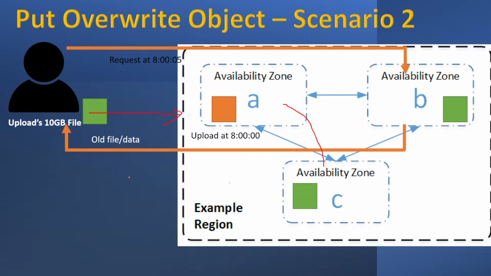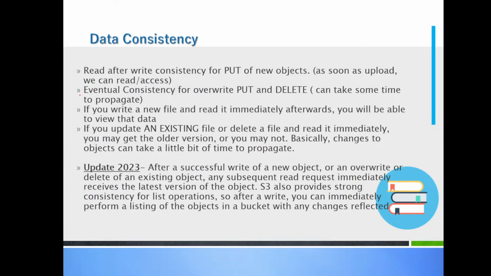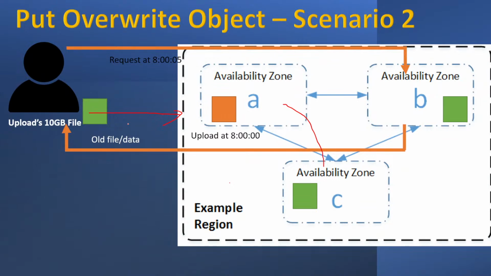because of overwritten. That is called eventual consistency. Eventual मतलब भाई 5 मिनट रुक जाना, डेटा रिफ्रेश हो रहा है। Eventual, couple of seconds delay. So eventual consistency for overwrite put and delete, ठीक है। Overwrite put and delete can take some time to propagate, data can take some time to propagate। अब ये बोलोगे सर ये तो प्रॉब्लम है, ये है।